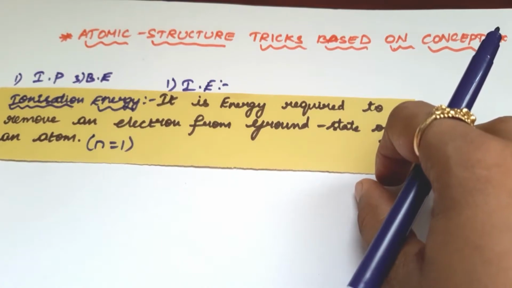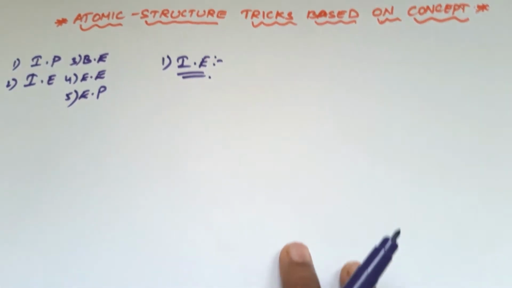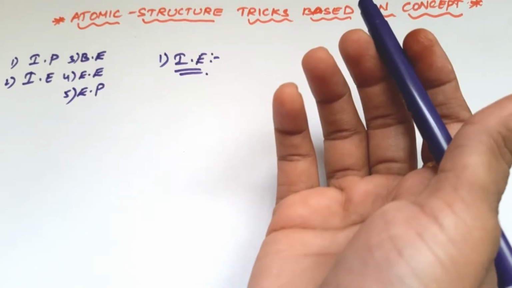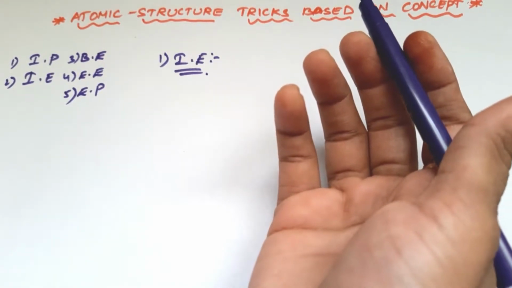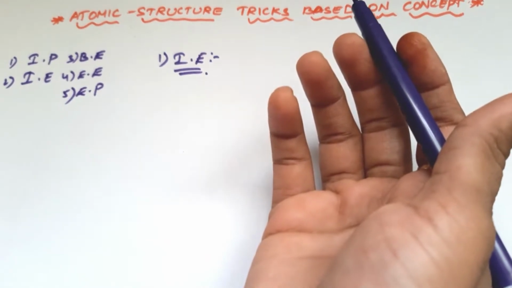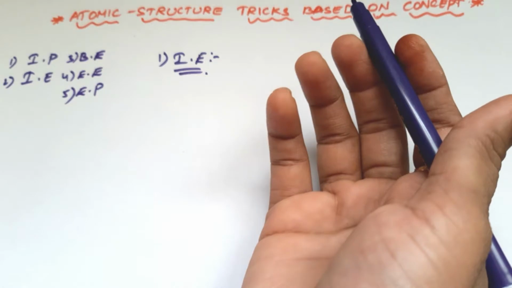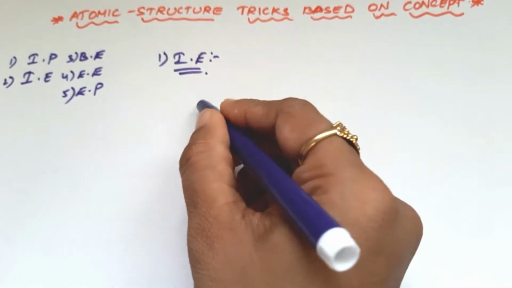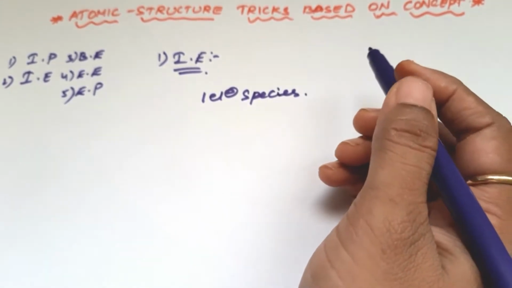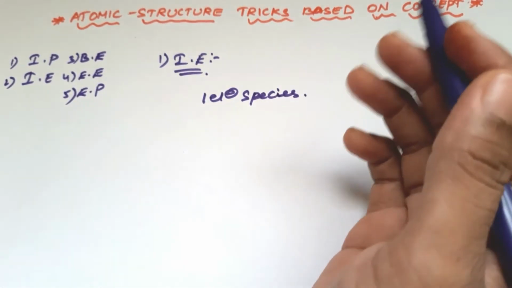That means n is equal to 1. We already learnt about ionization energy in chemical bonding: it is the minimum amount of energy required to remove an electron from the valence shell of an isolated gaseous neutral atom. But here the definition is different, based on Bohr's model. It is applicable only to one-electron species. Mostly the electrons are present in the first level so that it gets stability.